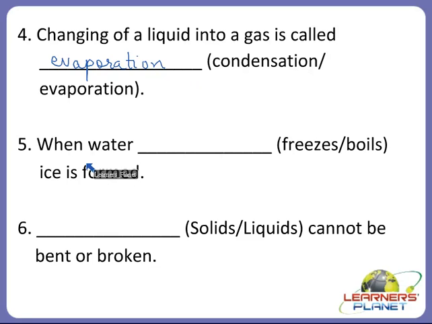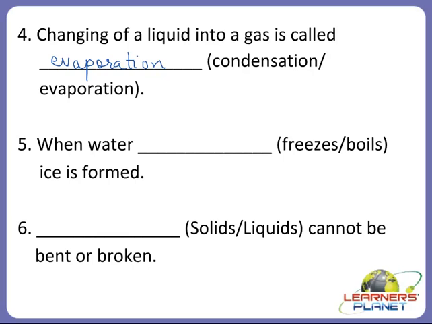When water dash, ice is formed. So what will be the answer? Does the water freeze, or does it boil and then the ice is formed? What happens to the water that it forms ice?